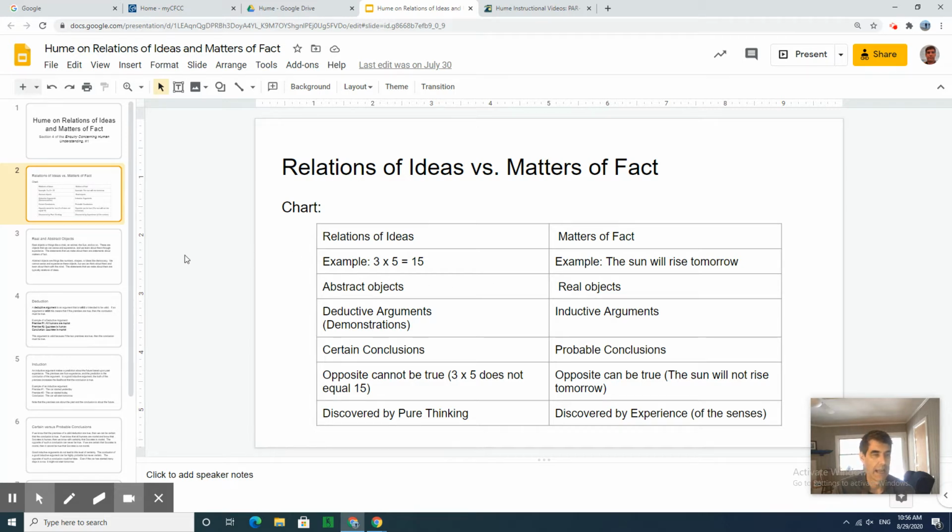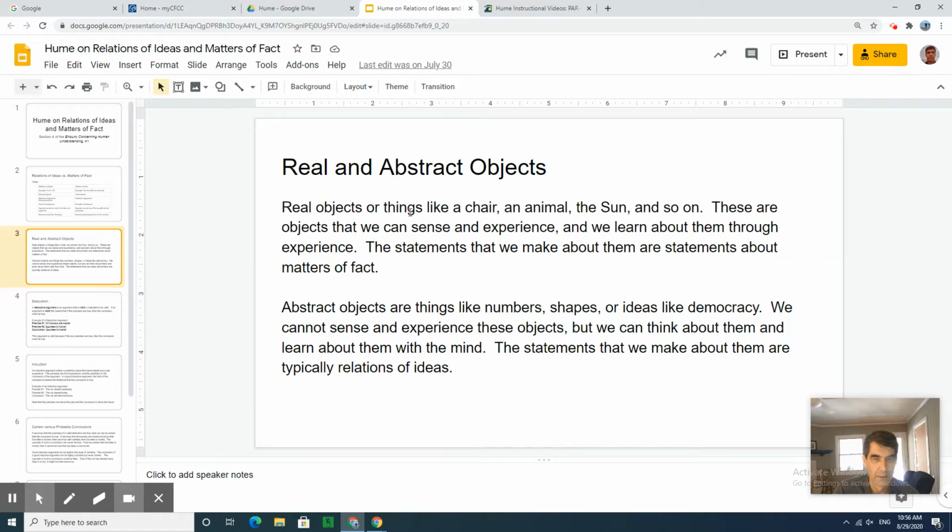Now let's go look at that slide next, real and abstract objects. So what is a real object? Well, a chair, an animal, you, me, the sun, real objects, physical things in the world. And when we make statements about them, we're making statements about matters of fact, about the way things are in the world, so to speak.